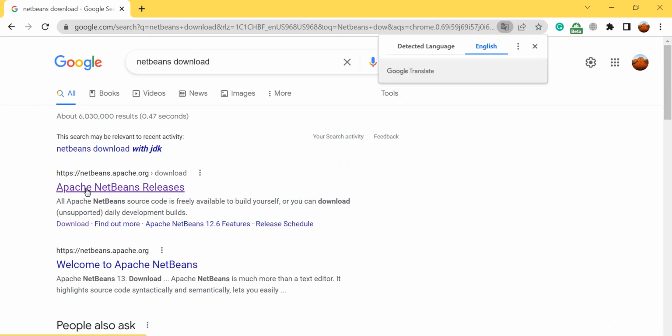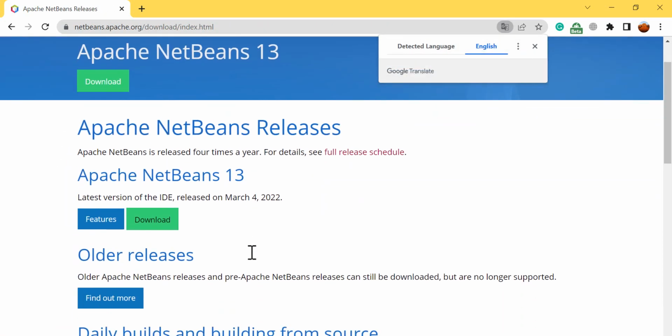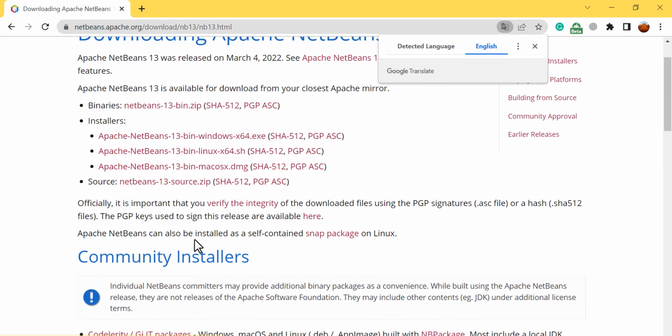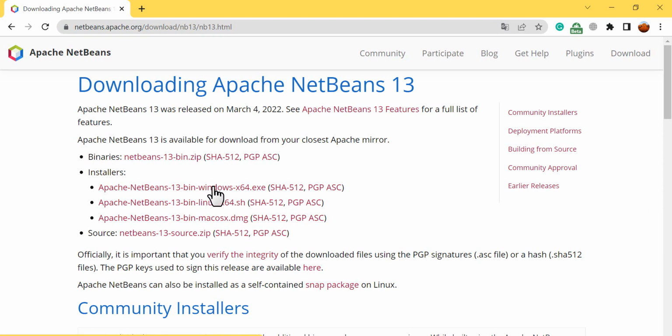Okay, I will go to Apache NetBeans release, click into that, then you will have many releases here. You'll go to Apache 13, okay, click. You'll have many for a different operating system. So for me, I'm using Windows, so I'll click into this.